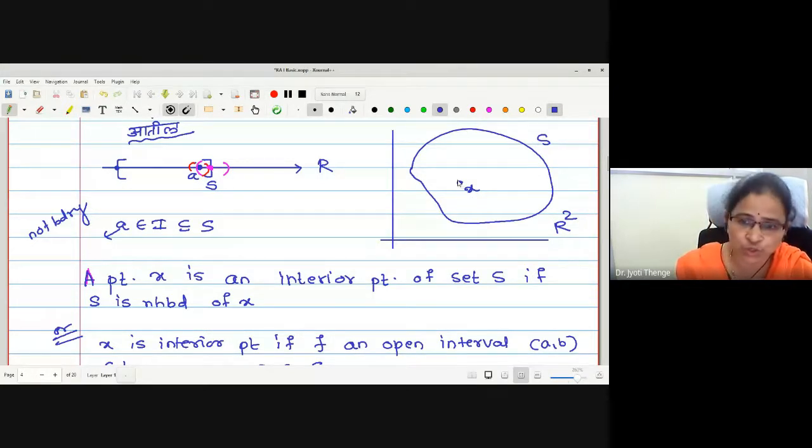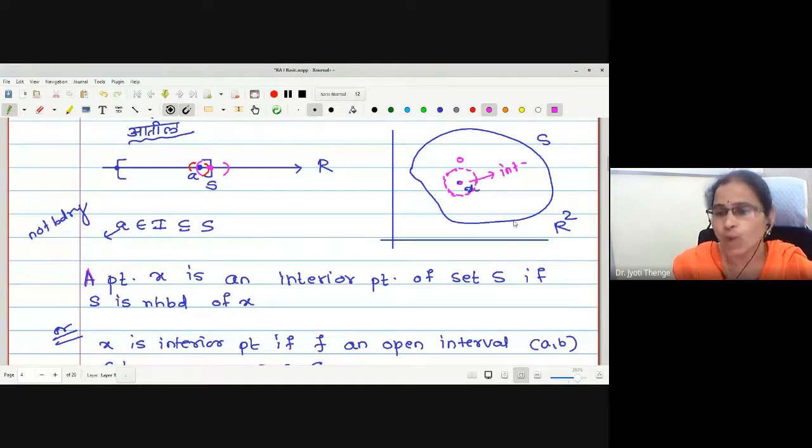How should I make sure that this is not on the boundary? What I will do is plot a small neighborhood around it. And if this open disk is in the set, then the point is called an interior point. What happens if I select a point on the boundary? Suppose here a point Y I have selected which is on the boundary.